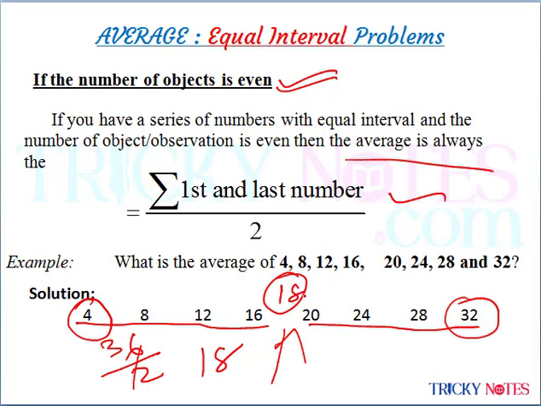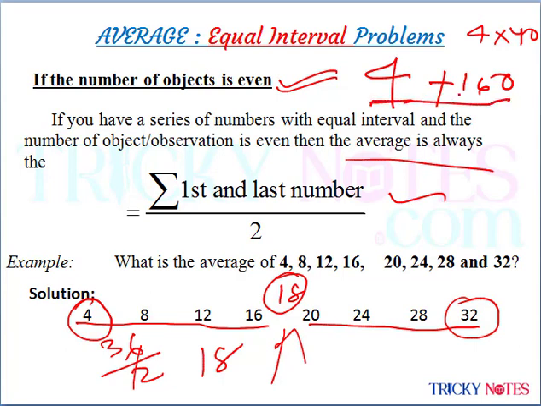Now friends, why am I saying you need to choose the first and last number? Because sometimes you will get questions like: find the average of 40 multiples of 4. In that case, the first number will be 4 and the last number will be 4 into 40, that is 160.